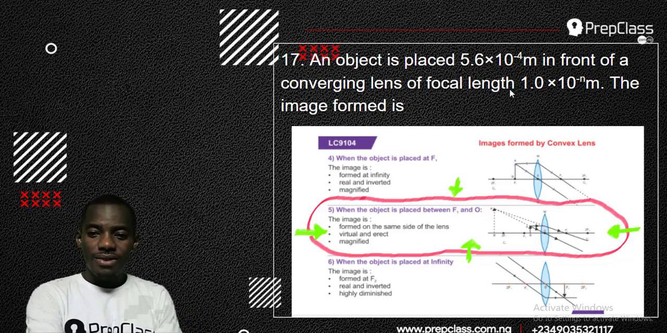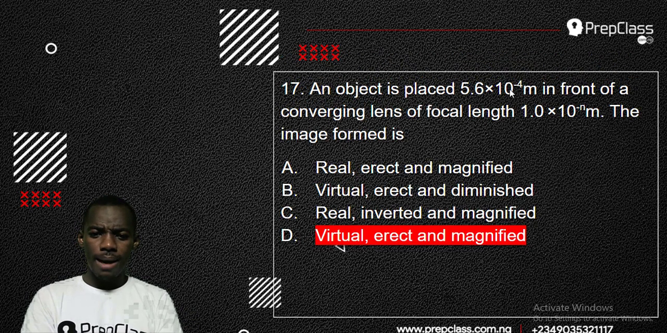Okay, so let's check out which one is correct. That means option D is correct. It is virtual, it is erect, and it is magnified. So the answer is option D.